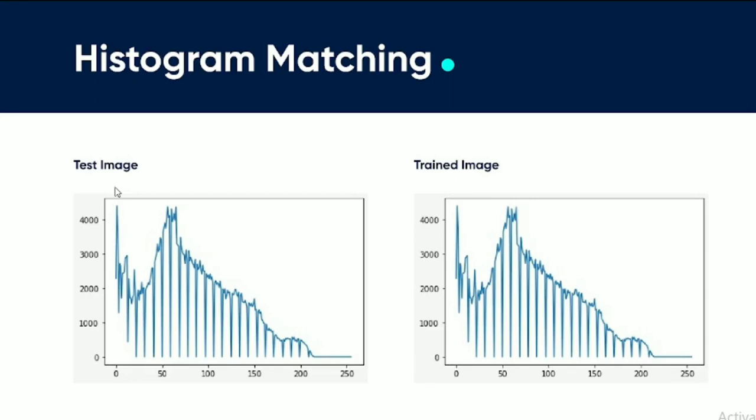So for that image, we found out the histogram points. In our case, we had taken the Fani image as our test, while the rest of the cyclones we included in our training data. So what we'll be doing is finding the histogram points of the training data and comparing which one among the training data has the histogram points with maximum correlation with the test image.